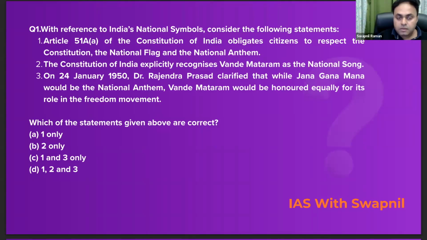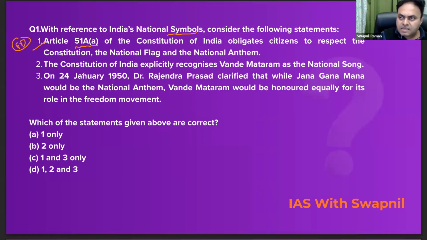Hello and good evening. So, look at the first question. With reference to India's national symbols, consider the following statements. The first statement says Article 51A of the Constitution of India obligates citizens to respect the Constitution, the national flag, and the national anthem. Absolutely correct. That's part of the fundamental duties.